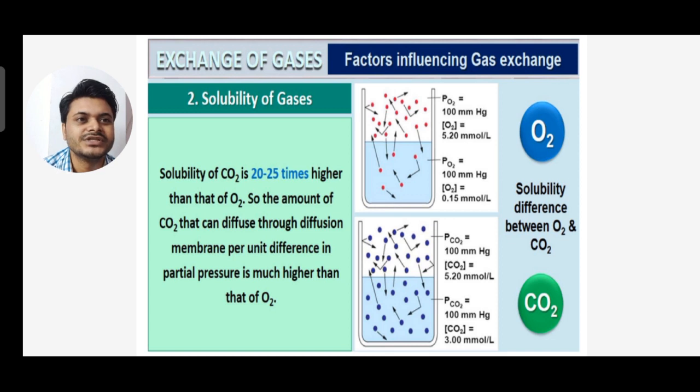The top one shows partial pressure of oxygen is 100, and you can see the diffusion going on. At the bottom there is the partial pressure of carbon dioxide. Top one is oxygen and bottom one is carbon dioxide. So you can see how they are dissolving, how they are mixing.